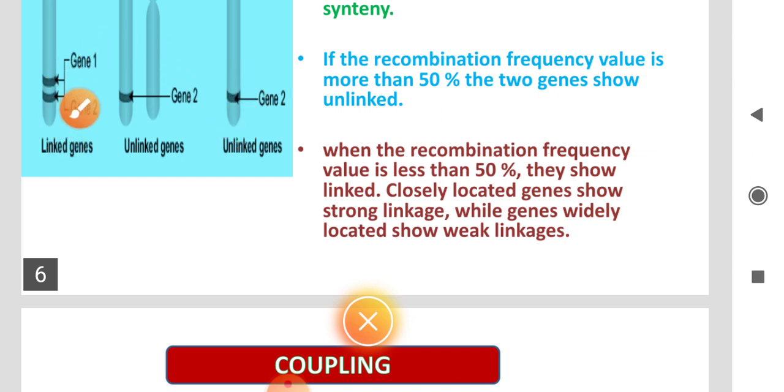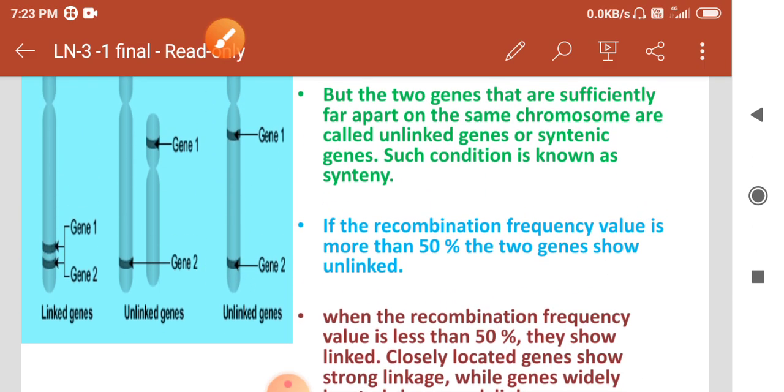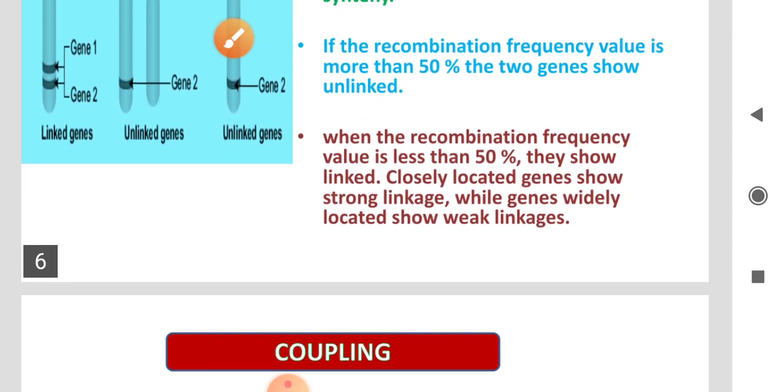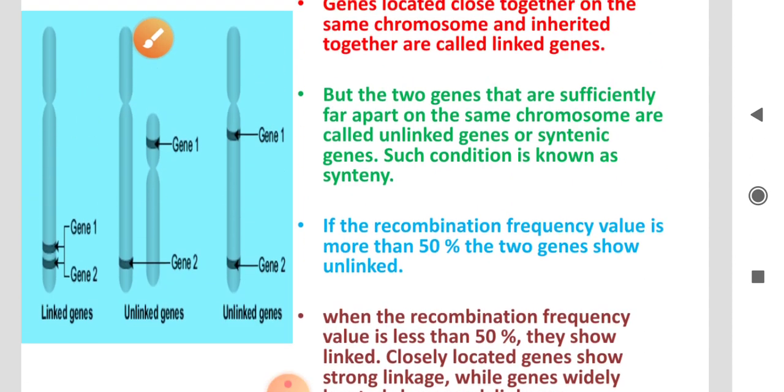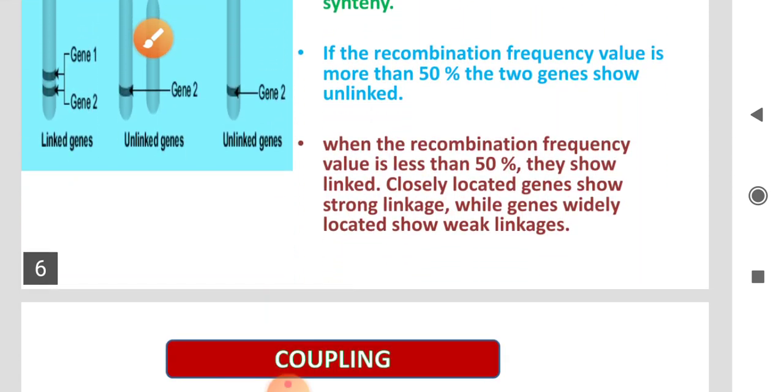Closely located genes show strong linkage, while genes widely located at long distances show very weak linkage.